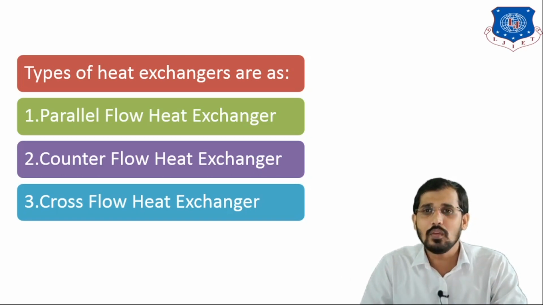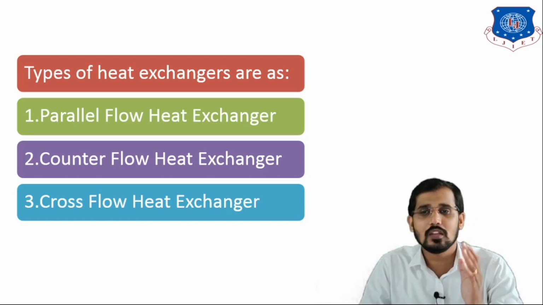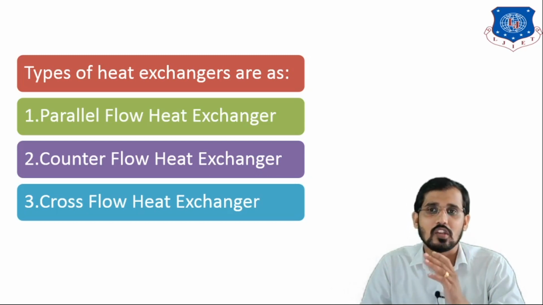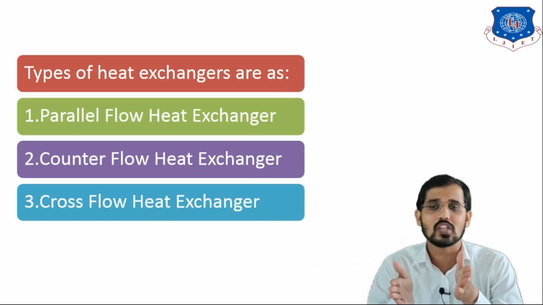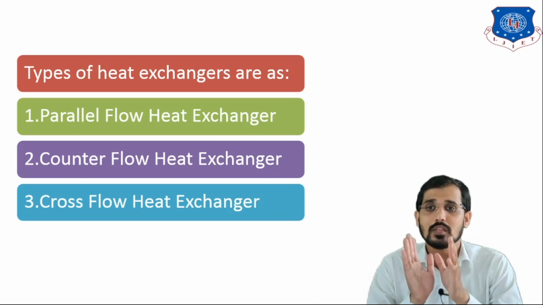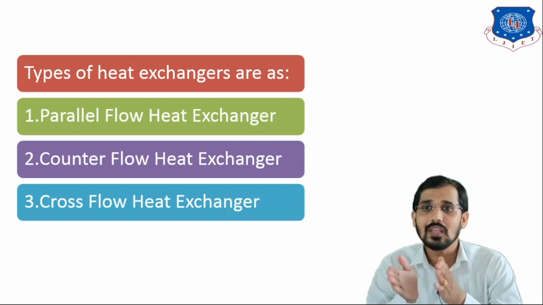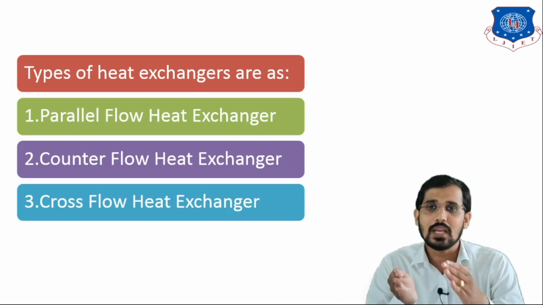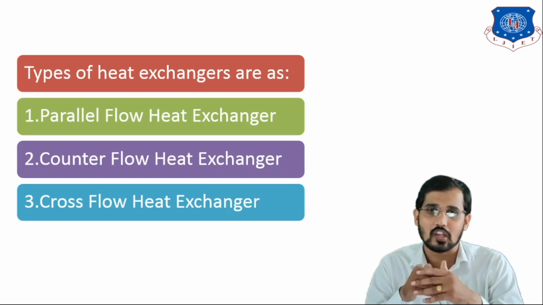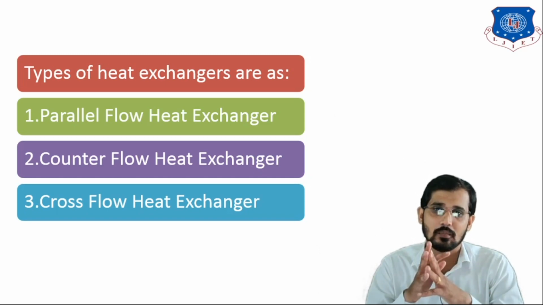Both streams are moving in the same direction. If there is a shell and tube heat exchanger, there is a tube available and a shell side available, and both fluids, hot fluid and cold fluid, are moving in the same direction, then I can say that the flow is co-current, or a parallel flow heat exchanger.